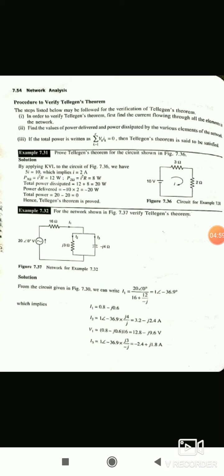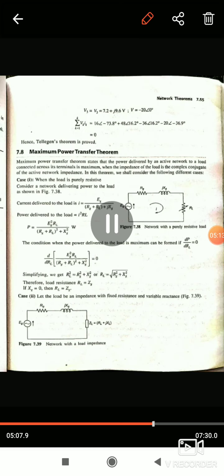Total power is equal to 20 minus 20 is equal to 0. Hence Tellegen's theorem is proved.